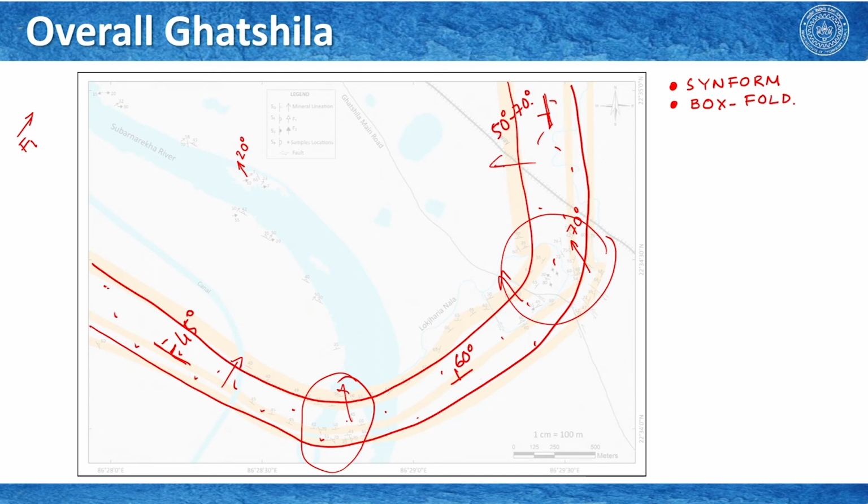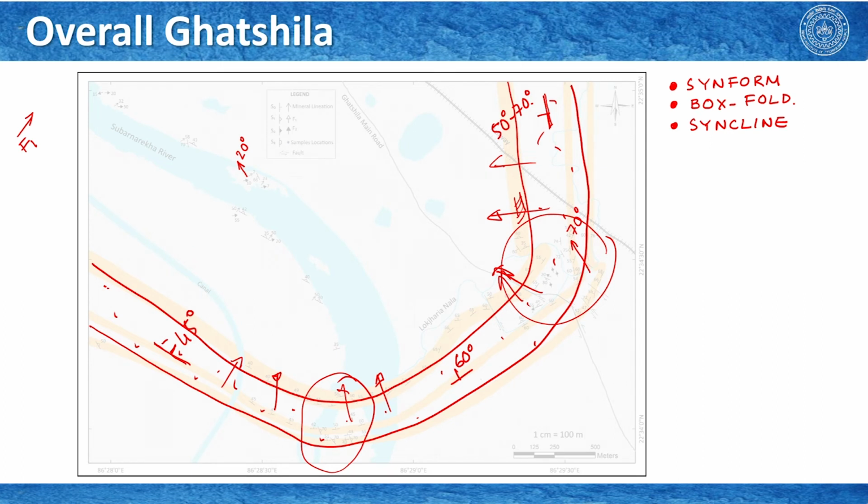Okay. We have seen a number of sedimentary features that gave us the younging direction. For example, in the first quartzite band we have seen a number of cross beddings and overturned cross beddings that gave us the idea that younging direction is towards the core of this synform. So, the third information that we get from this fold is that it is a syncline. So, the fold is a synformal syncline.